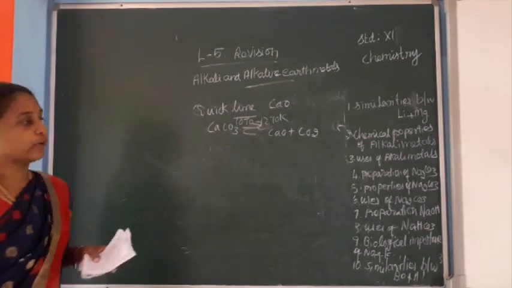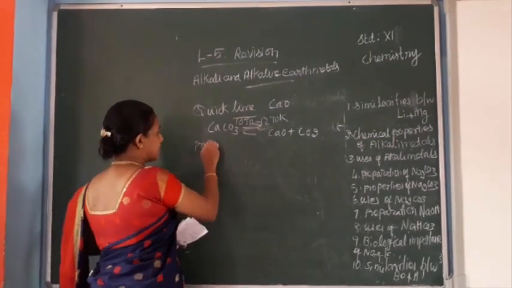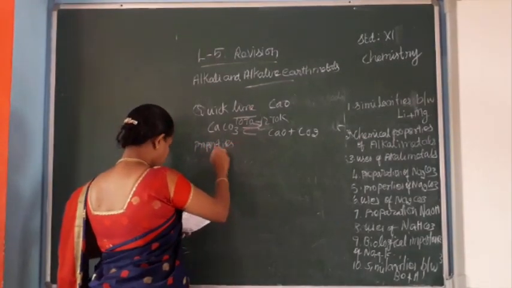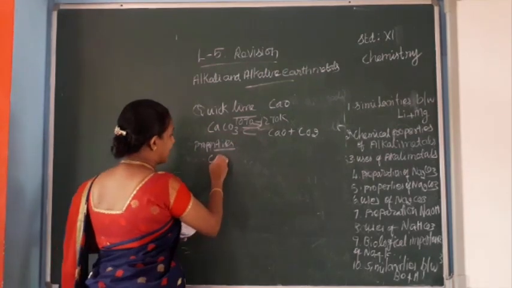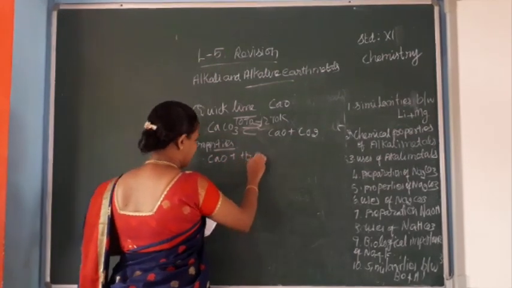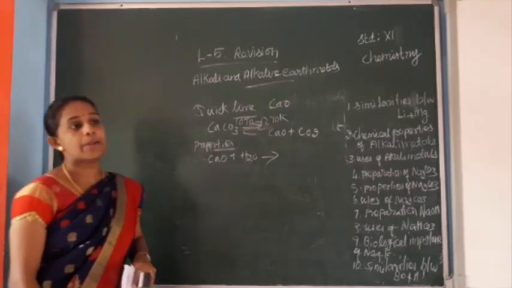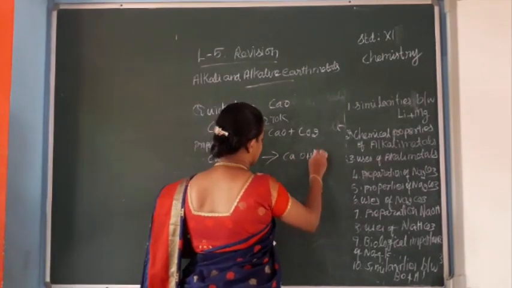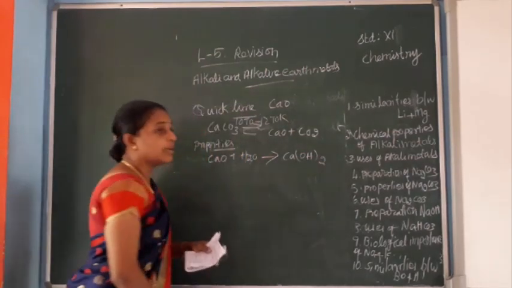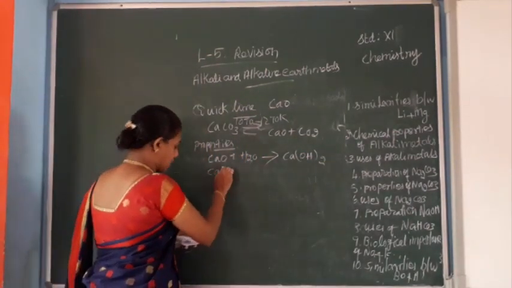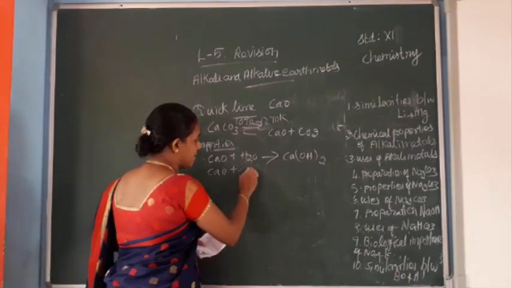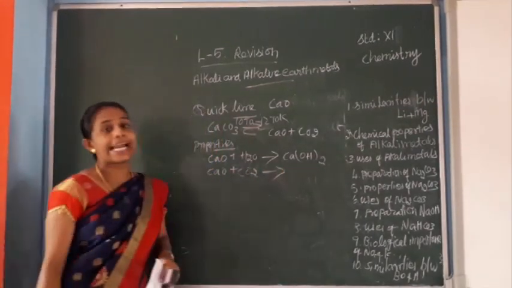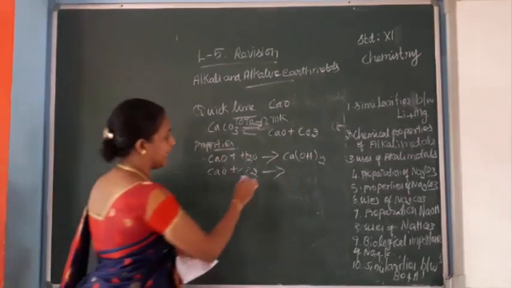Properties of quicklime. Calcium oxide reacts with water to give calcium hydroxide, slaked lime. Calcium oxide reacts with carbon dioxide to give calcium carbonate, CaCO3.